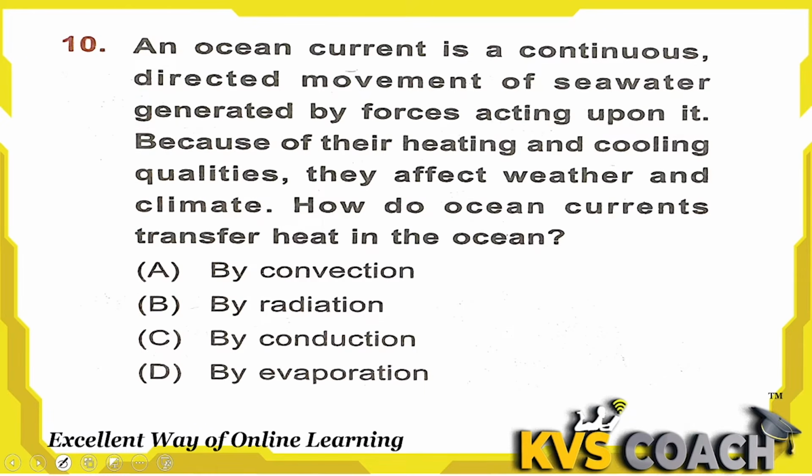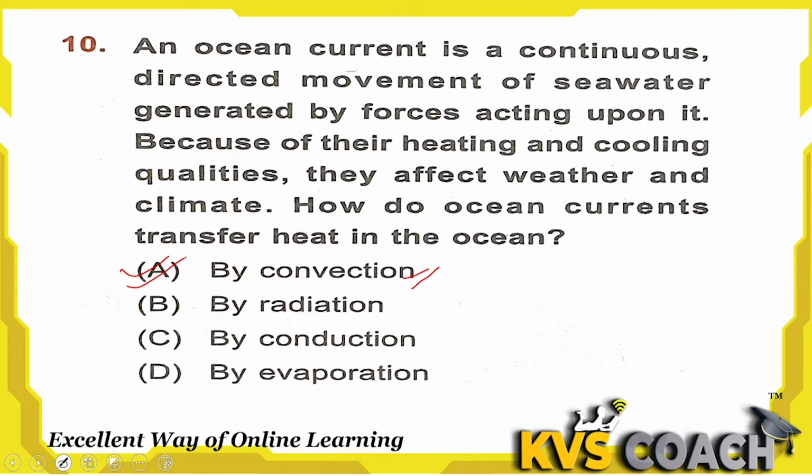Next question is, an ocean current is a continuous directed movement of sea water generated by forces acting upon it. Because of their heating and cooling qualities, they affect weather and climate. How do ocean currents transfer heat in the ocean? This is actually about the water cycle, where water changes states, goes into the atmosphere, then comes again to the ground. By which method do ocean currents transfer heat? That method is known as convection. Option A is the right answer here.